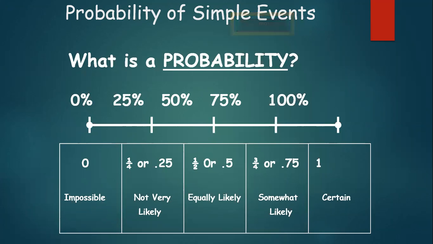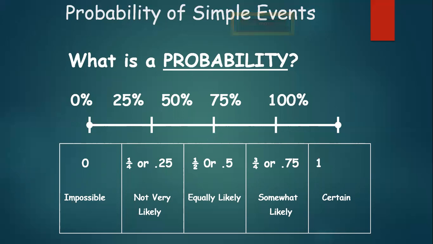Now, what is probability? How do I actually find it? Before we get to that, the probability of any event will have a value from 0 to 1. If the probability is 0, we call it an impossible event. And if the probability is 1, we term it a certain event.